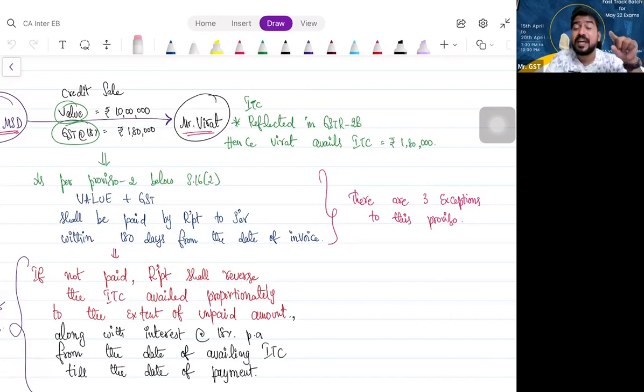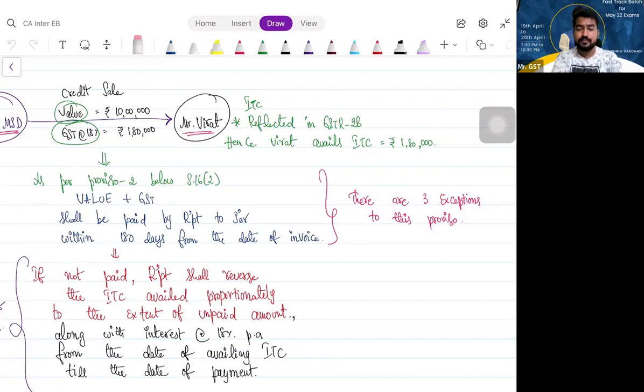Third party payment, which is made by the recipient, payment made to a third party. Whose obligation is it? The supplier's. Who is discharging it? The recipient. You are adding it to the value of supply. Why are you adding it? Because it has already been paid to the third party. Now should I again pay that within 180 days to the supplier? No, not required. That means for that component alone, whatever payment is made to third parties which has been added to the value of supply, that 180 days time limit is not applicable. Am I clear? So that is section 16, subsection 2.